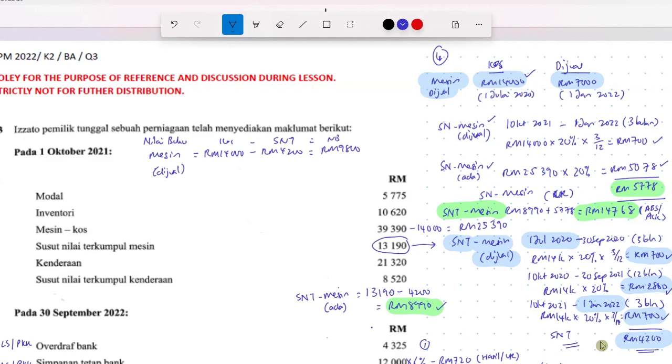Nilai buku based on the books is 9,800, but they managed to dispose. They managed to sell at 7,000 only. So in this case, there's a rugi pelupusan. Rugi pelupusan machine, which is 2,800, because nilai buku is greater than harga pelupusan machine. So rugi pelupusan is 2,800. And this one will be captured as part of belanja in the Untung Rugi. It will reduce Untung later on. So this is part of your notes, note 4 about this machine dijual, you have to capture.